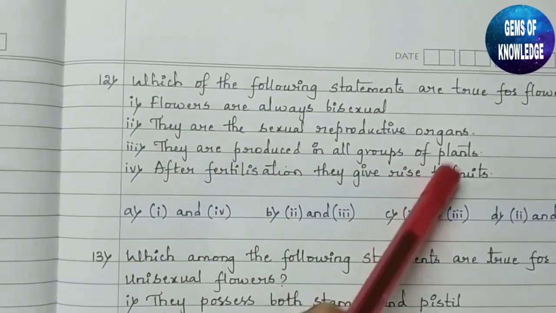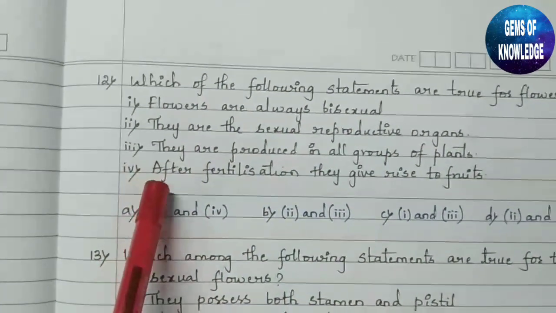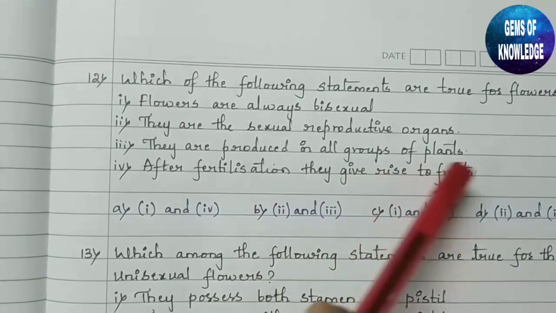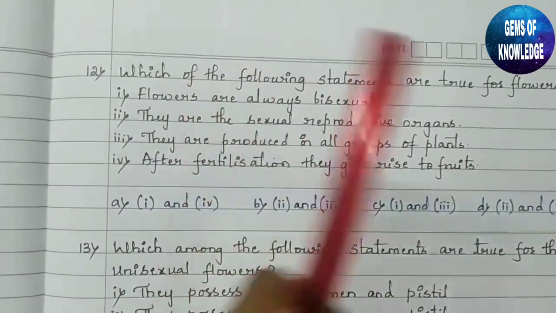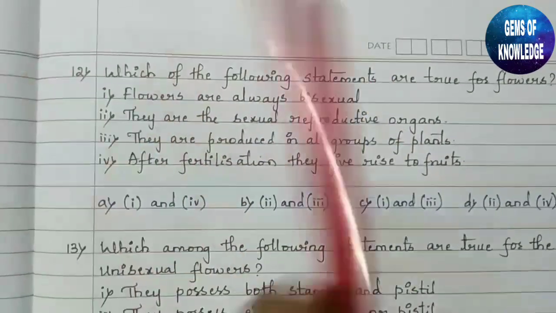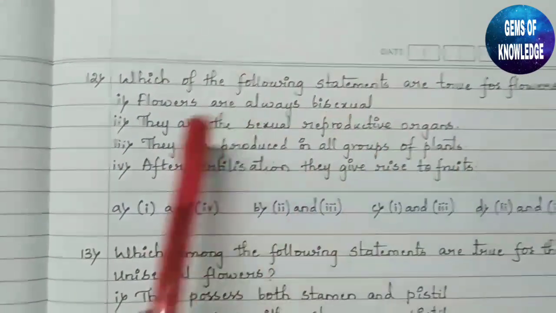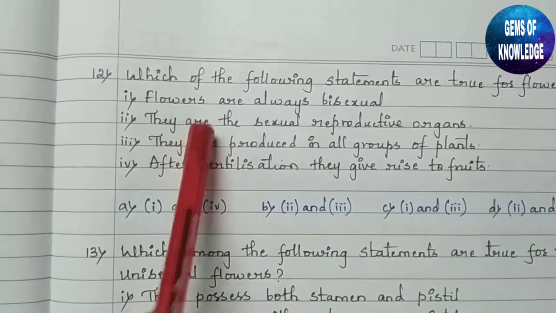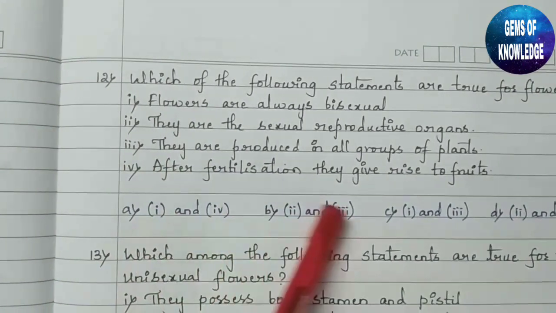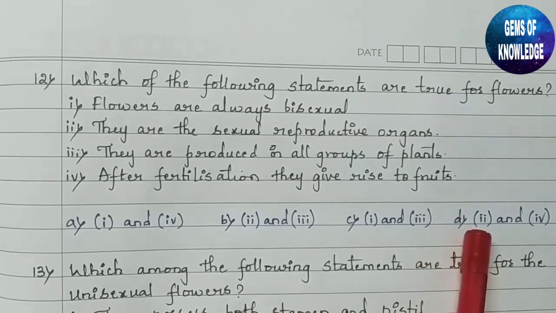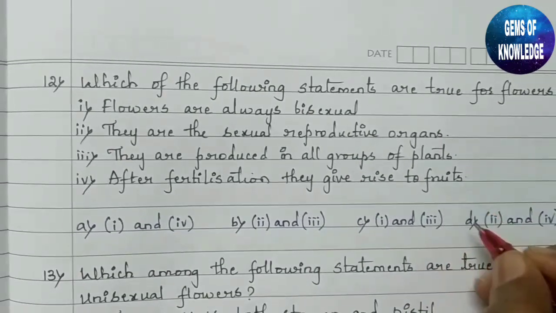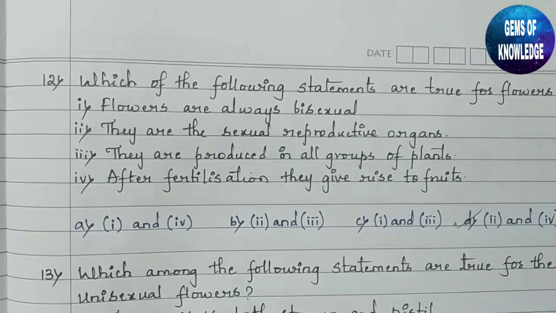So this is not possible in all cases. Then, after fertilization they give rise to fruit. Yes, this is correct. After fertilization the flower will turn into a fruit. So the correct options here are the second one and the fourth one. You can see option D here, which says that the second and fourth answers are correct. So this is the correct answer.